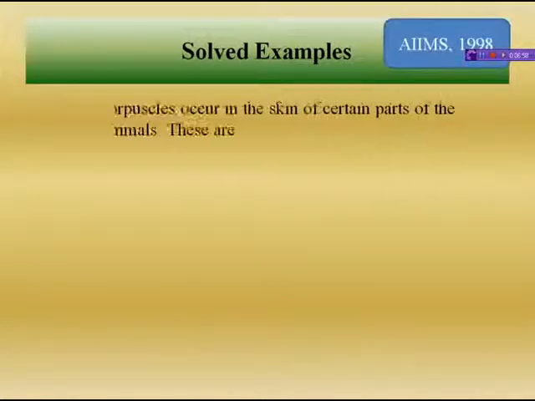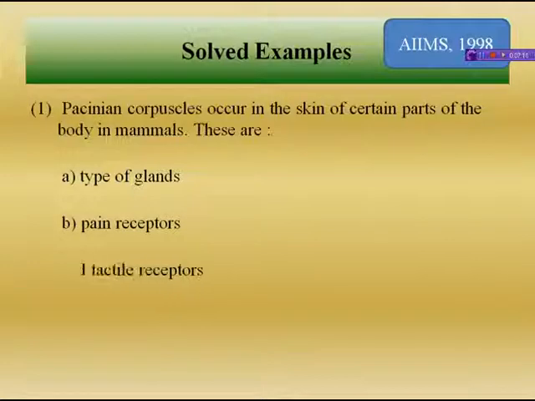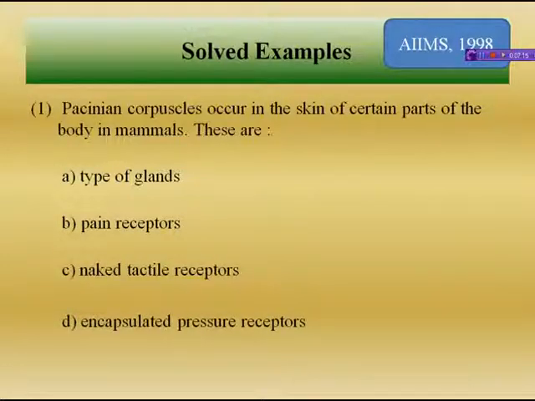First of all, from AIIMS 1998, the question is: Pacinian corpuscles occur in the skin of certain parts of the body in mammals. These are a type of glands, pain receptors, naked tactile receptors, or encapsulated pressure receptors. The answer is encapsulated pressure receptors.